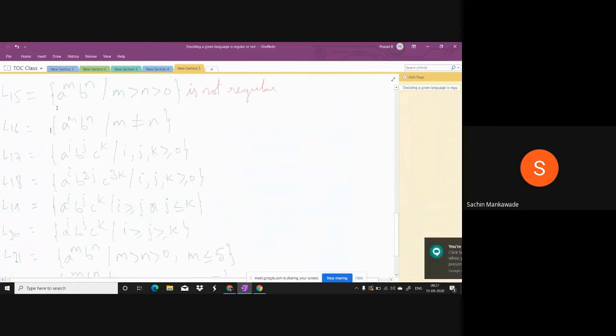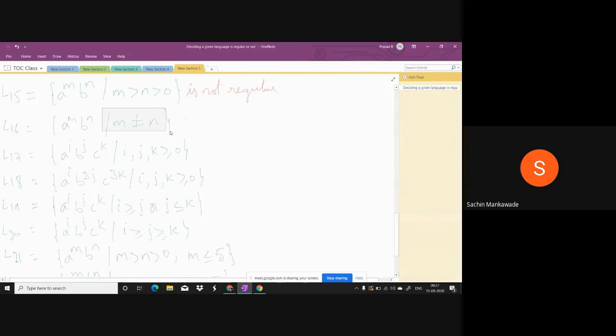Here, the powers are different: a power m, b power n. Whenever the powers are different, there is no relation. Okay, just leave this point and go forward. What is given here? m is not equal to n. What is m? m is the number of A's. What is n? n is the number of B's. So the number of A's should not be equal to the number of B's. Yes or no?